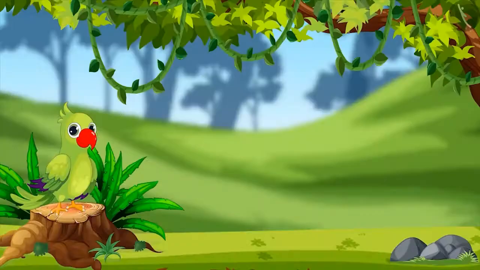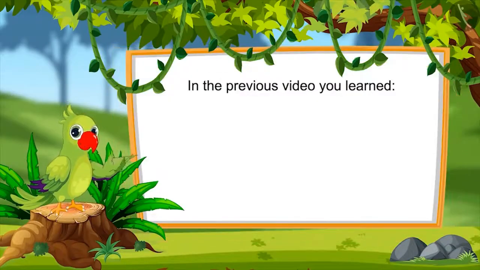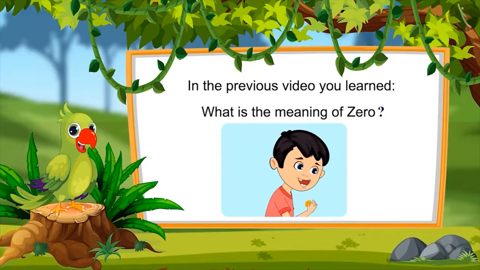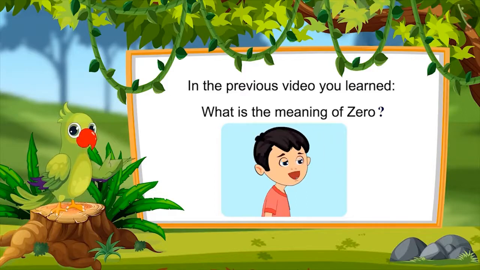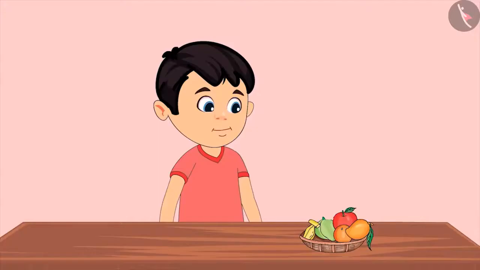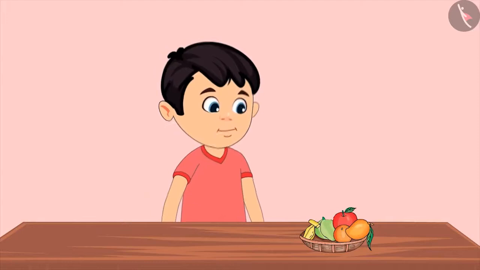Examples. So children, in the last video you learned what is the meaning of 0. And when there is not a single object left, it is called 0. Children, in this video we will see some examples of 0, in which we will develop an understanding of objects decreasing one by one. Now Chotu has started eating fruits instead of sweets.